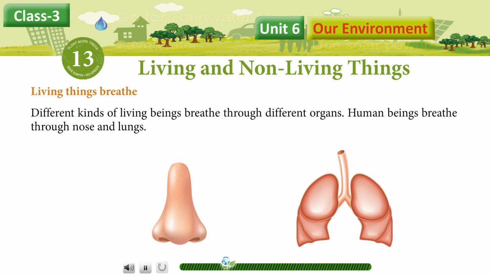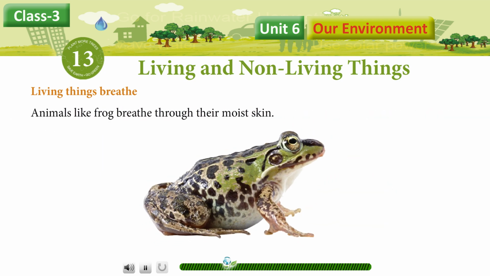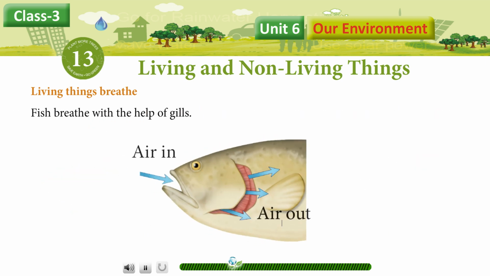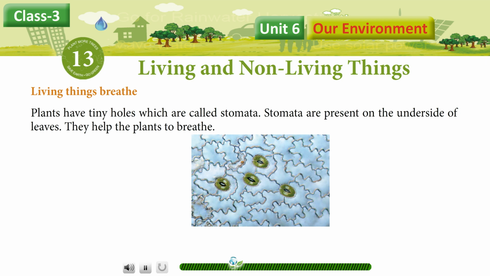Human beings breathe through nose and lungs. Animals like frogs breathe through their moist skin. Animals like cockroaches, butterflies, and mosquitoes have air holes in their body to breathe. Fish breathe with the help of gills. Plants have tiny holes which are called stomata. Stomata are present on the underside of leaves. They help the plants to breathe. Non-living things do not breathe.